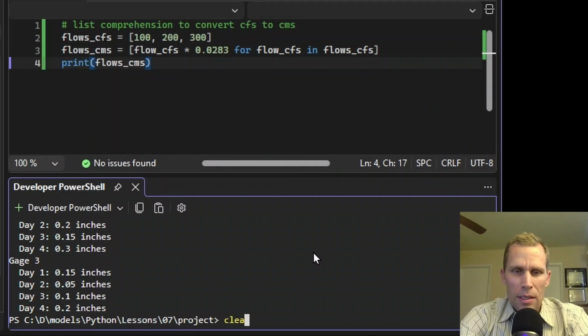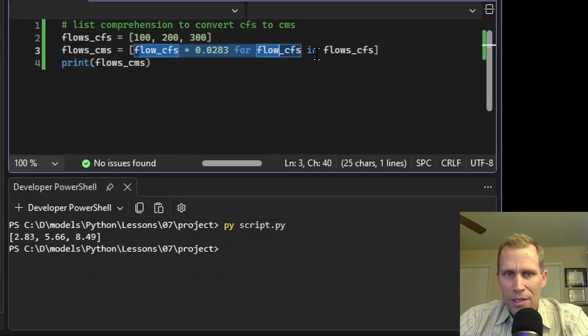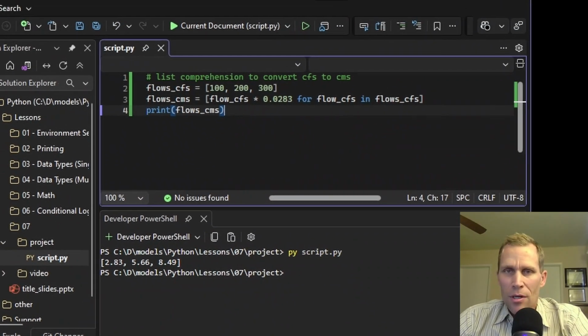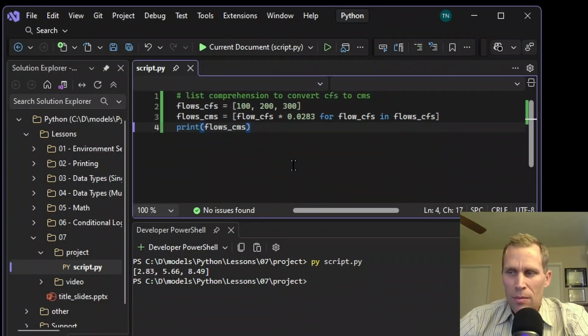So let's go ahead and demonstrate how that works. Boom, here is a list of flow rates in cubic meters per second, which was all converted from a single line, which is called list comprehension. All right, well, that's it for this lesson where we talked about loops in Python for water resources. We talked about for loops and while loops, various flow control statements, and how you may use these loops in Python for water resources applications.